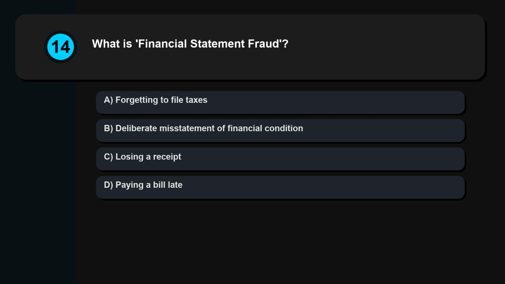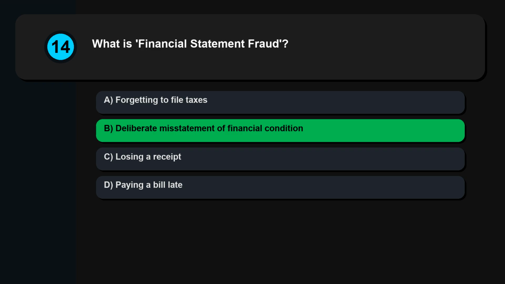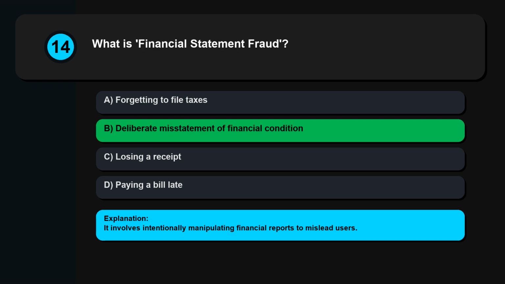Question 14. What is financial statement fraud? Forgetting to file taxes. Deliberate misstatement of financial condition. Losing a receipt. Paying a bill late. It involves intentionally manipulating financial reports to mislead users.